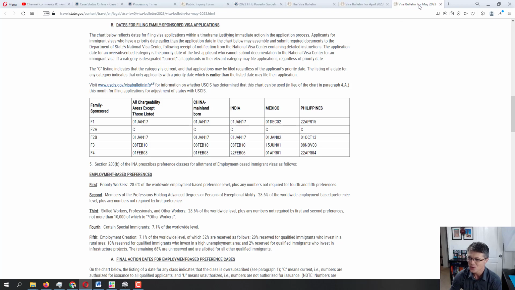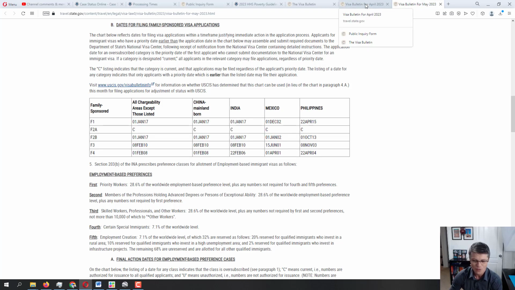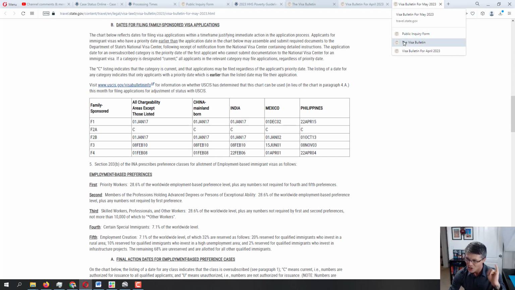As you can see, in May we do have a positive change, and it's quite a significant one for the first priority category. So if your beneficiary is in first priority, that's definitely great news. Let's take a look. My math is pretty bad, sorry, I was always bad with math, but August, September, October, November, December, January.